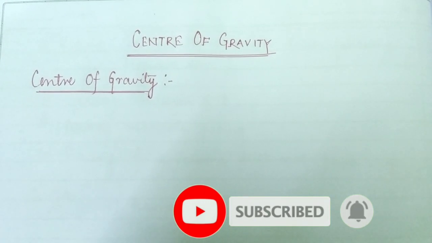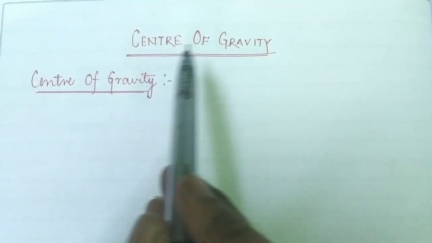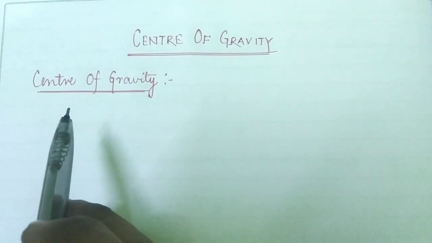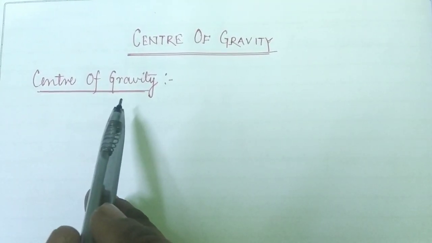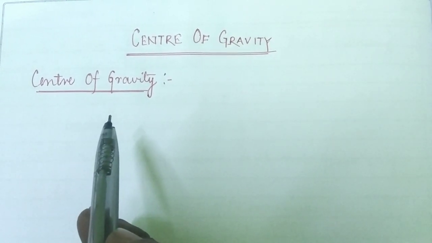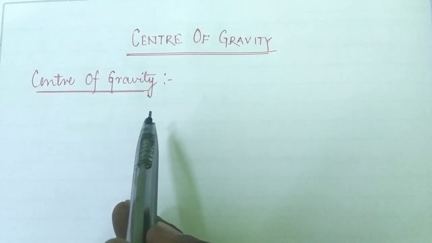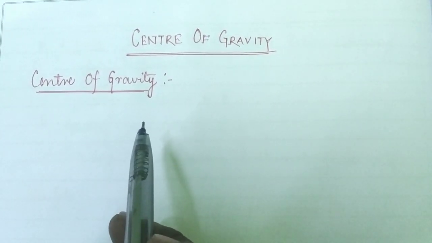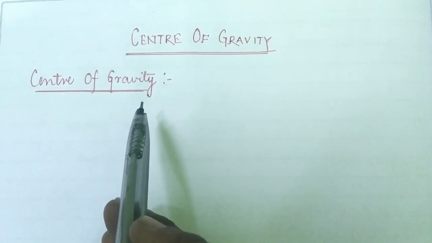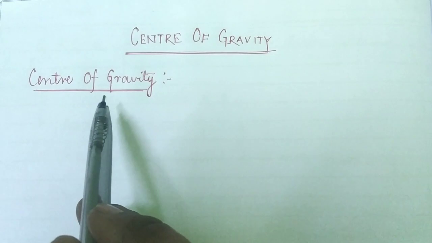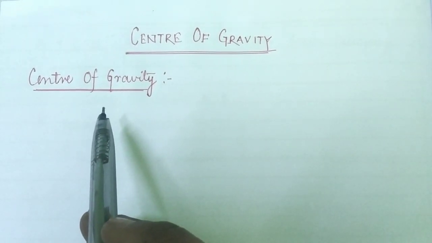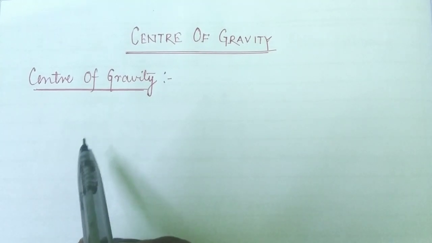Students, in the previous lecture we were discussing the center of gravity of different types of objects, where we learned the definition of the center of gravity. So what do you mean by the center of gravity? The center of gravity of an object can be defined as a point where the total mass or weight of an object is concentrated. That point is said to be the center of gravity. And also we have learned what may be the center of gravity of different types of objects.